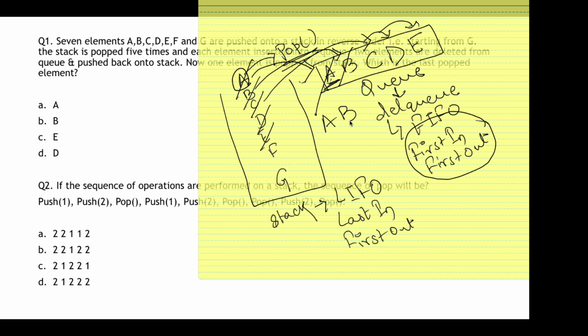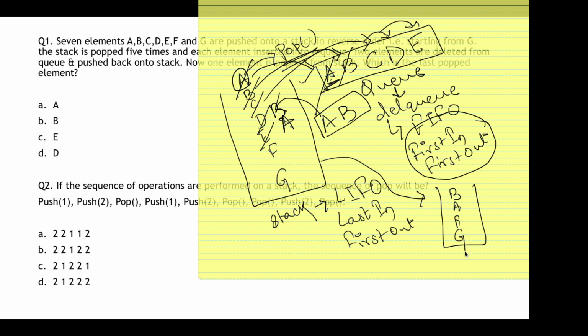Now it says that after deleting, these are pushed back onto the stack. A was first removed, so A will be first inserted, then B was removed, so B will be inserted next. So finally my stack will look like this: B, A, F, and G. Now it says that one element is popped out. From a stack, it follows the concept of LIFO, so the last in element will be first popped out. B was last in, so B will be popped out.